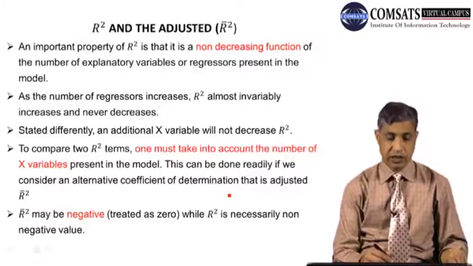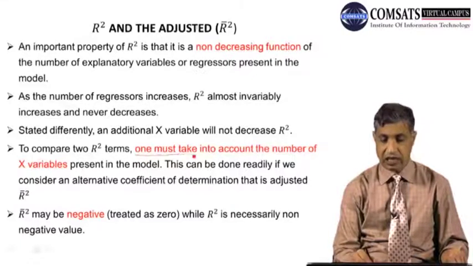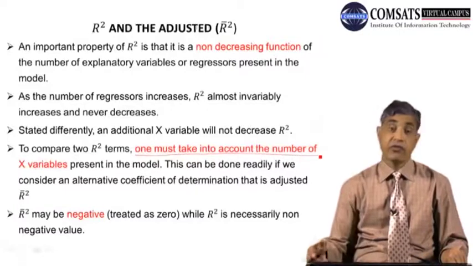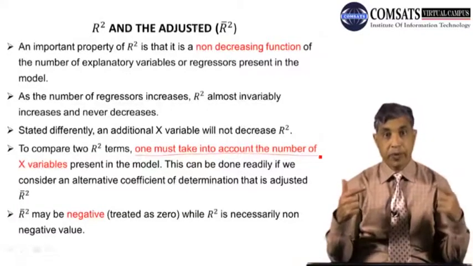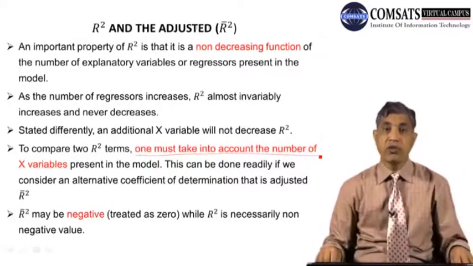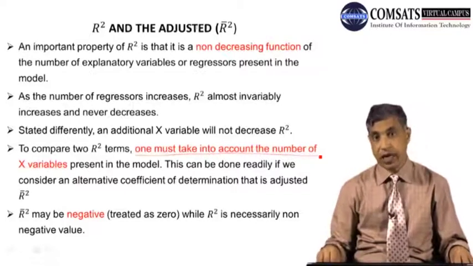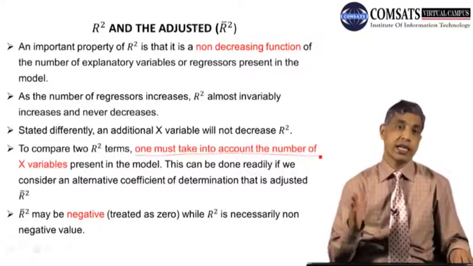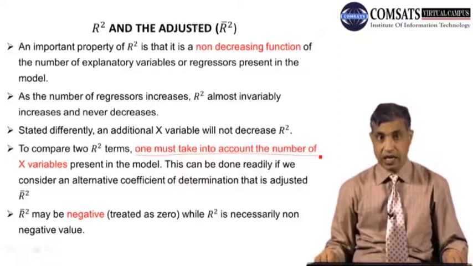So what this means is that when we have to compare two R squares, we have to know how many independent variables there are.